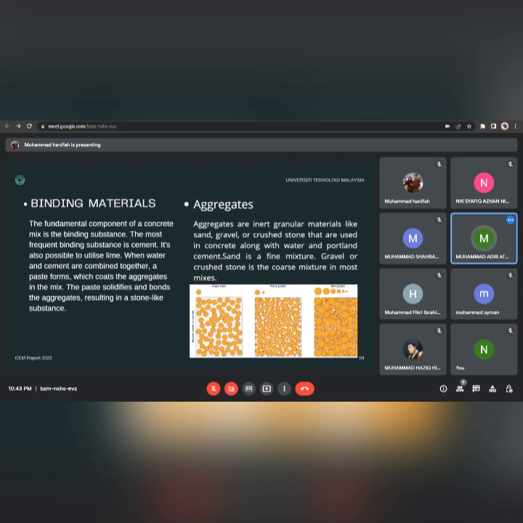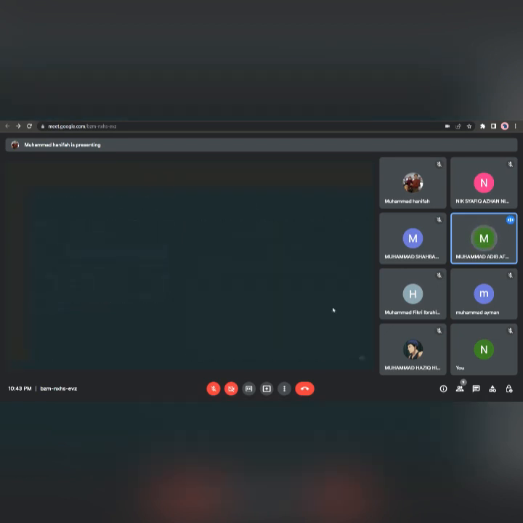Next one is aggregates. Sand is a fine mixture. So gravel or crushed stone is the coarse mixture in most mixes. So what is aggregate?